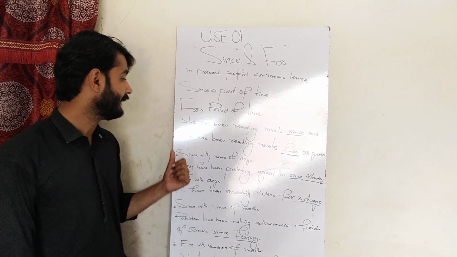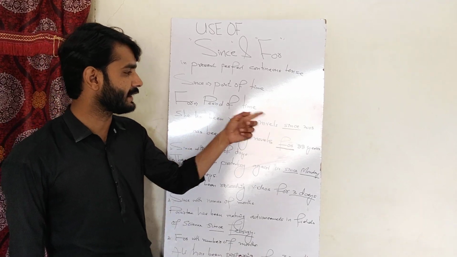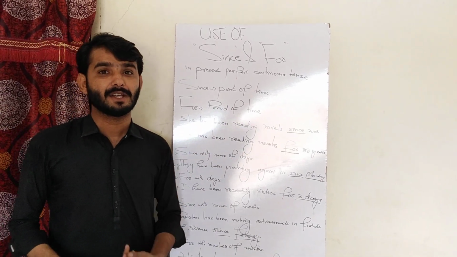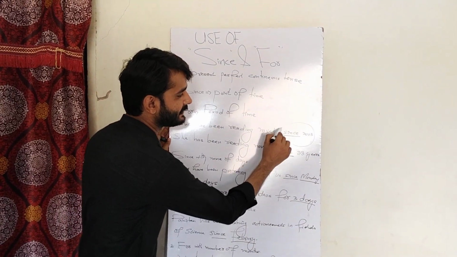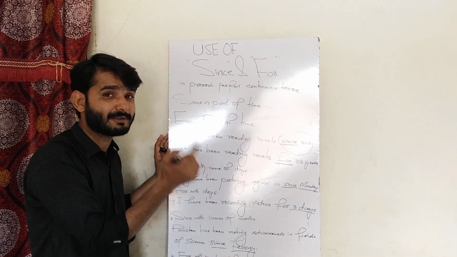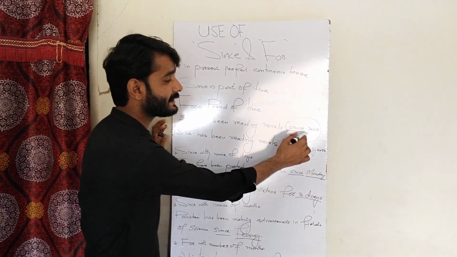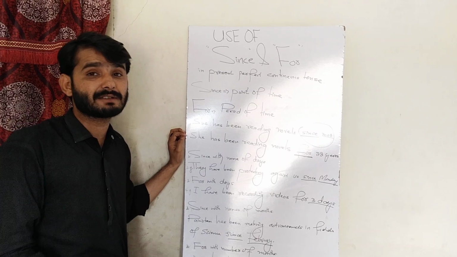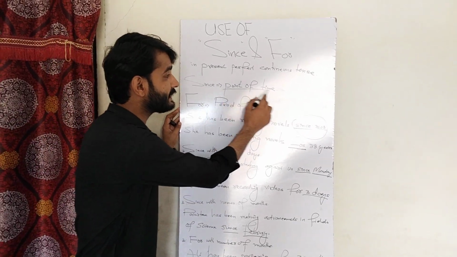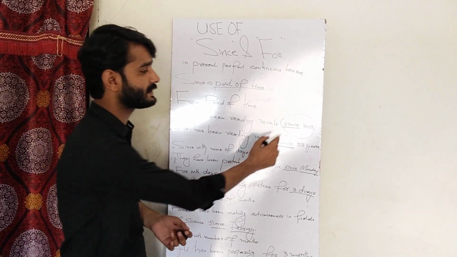I have written some common examples. She has been reading novels since 2003. Now you can see this: we are telling when this action of reading novels started, and it was started in 2003. So when we tell when an action was started, to a specific point of time, we use since.